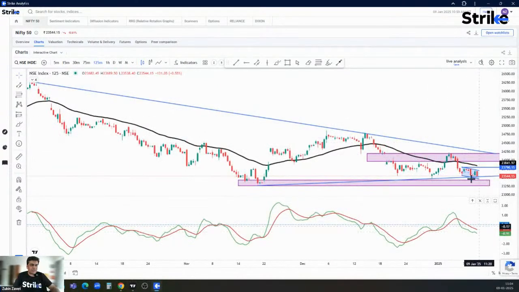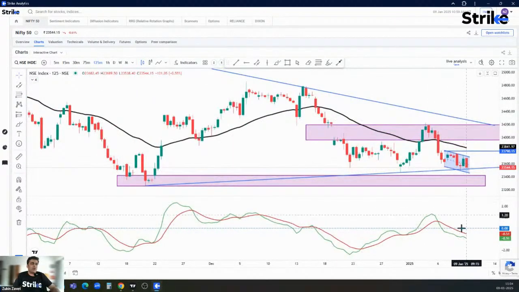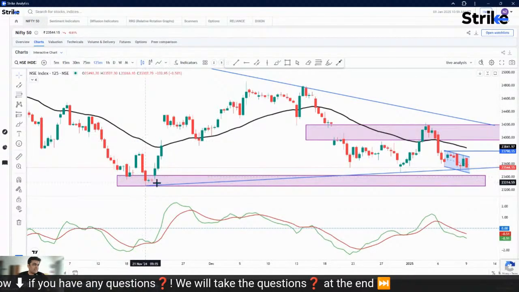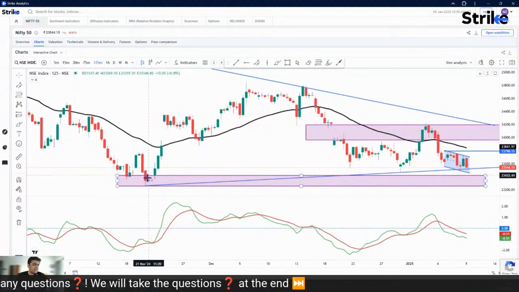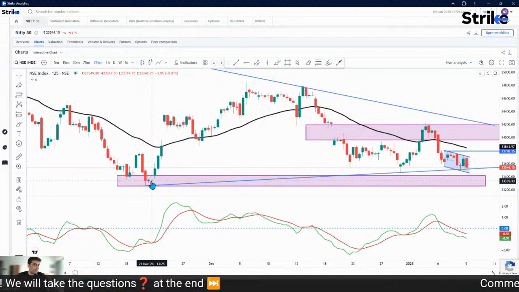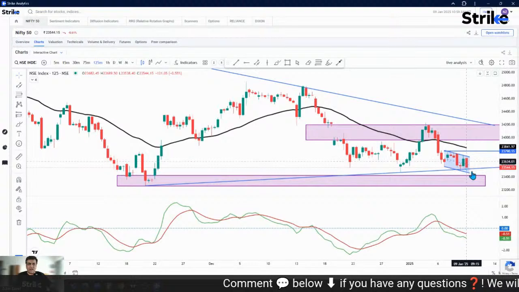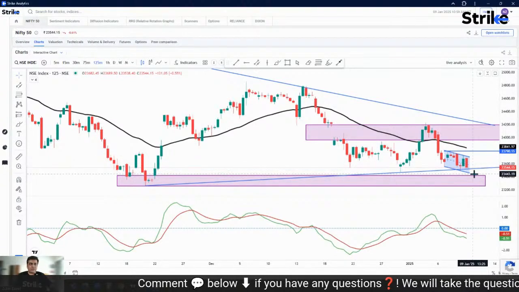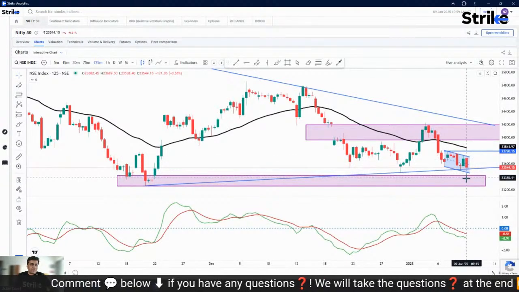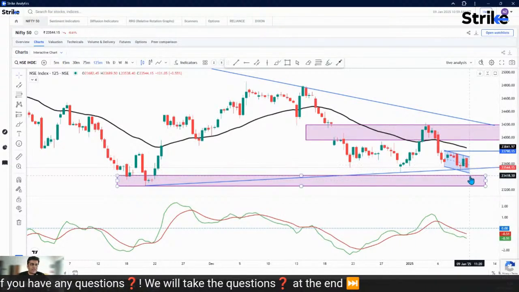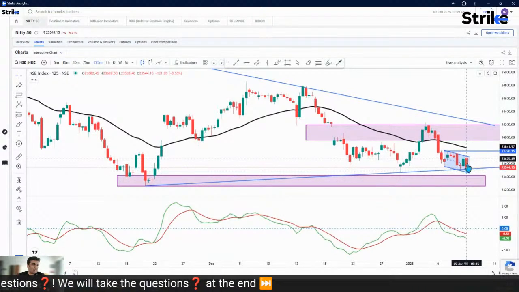The momentum is bearish. Yeah, so we'll take this bearish momentum. We can expect Nifty to also test this particular support level, that is somewhere around 23,330. So if the bearish momentum continues today, we can still slide down further by another, you can say, 100, 150 points further if the bearish momentum continues. All right.